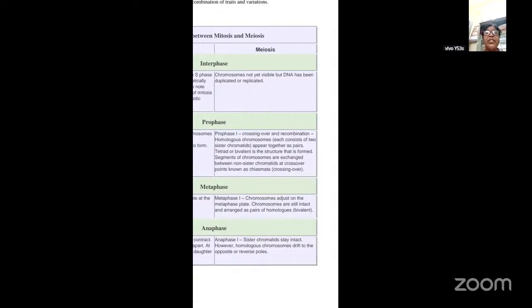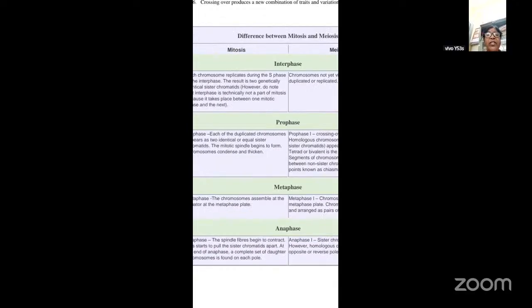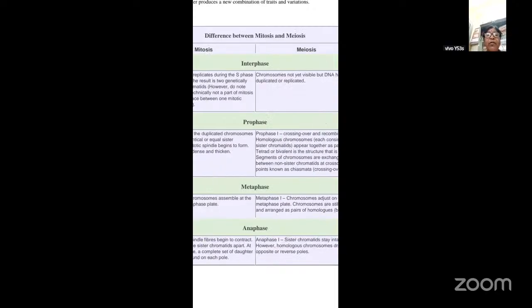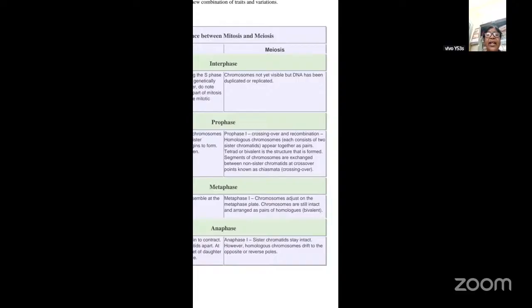Tetrad or bivalent is a structure that is formed. Segments of the chromosomes are exchanged between non-sister chromatids at crossing over points known as chiasmata. In metaphase of mitosis, the chromosomes assemble at the equator. Here also in metaphase 1, chromosomes align on the metaphase plate. Chromosomes are still intact and arranged as pairs of homologous bivalents.